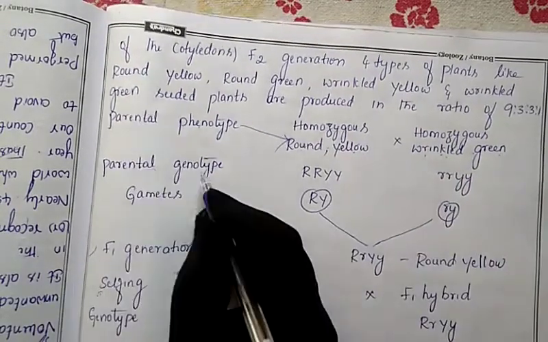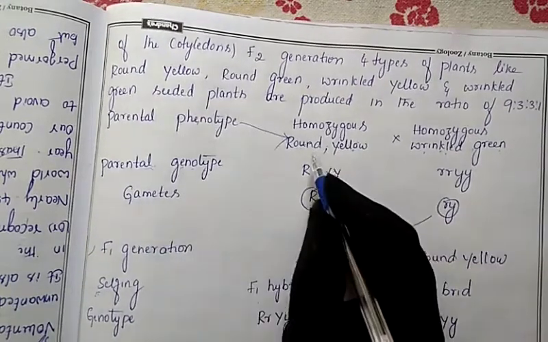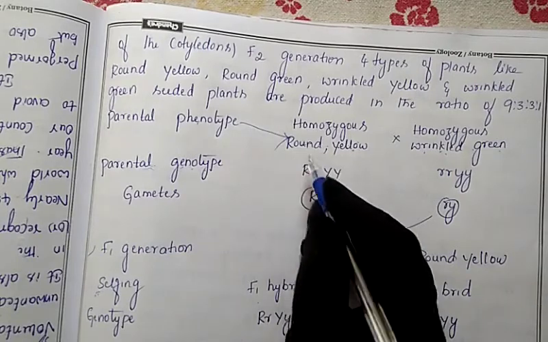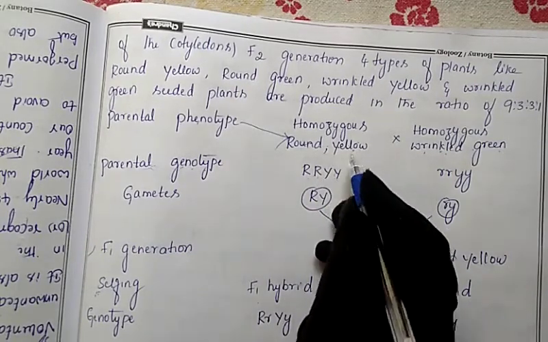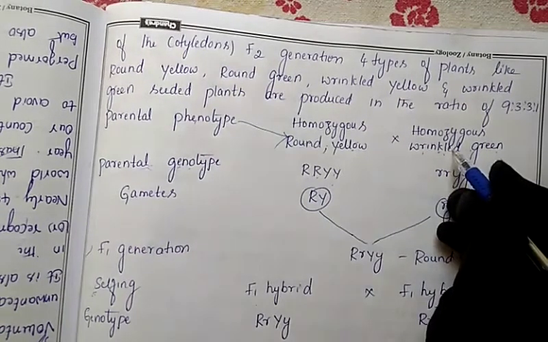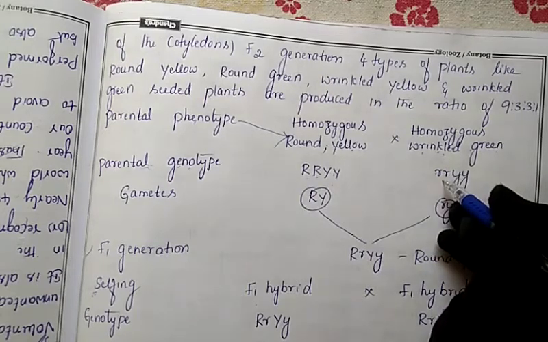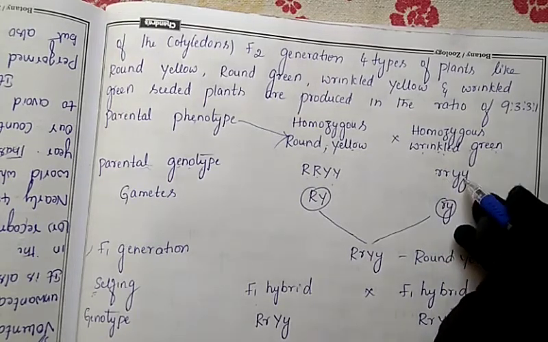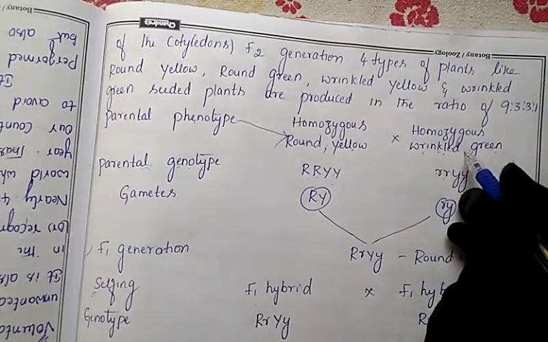Next we'll write the parental genotype. For that we have to write the gametes here. Round is capital R. Yellow is capital Y. That is the genotype here. In the same manner, in this case, wrinkle is small r. So this is one character. Small y is green. So this is one character. So these are the genotypes for these phenotypic characters.